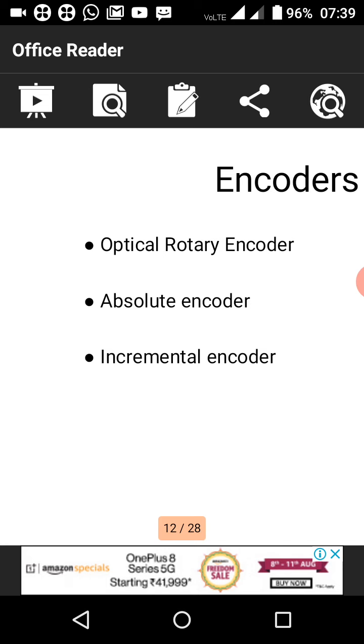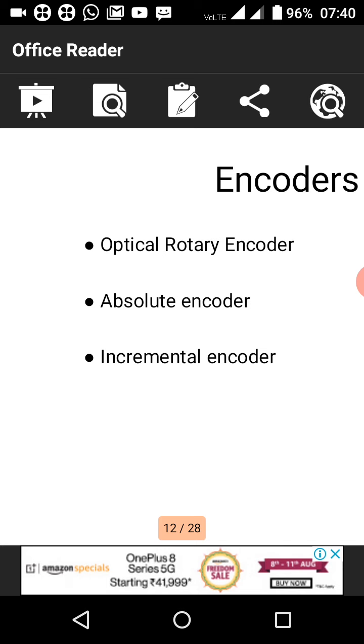The optical encoder is a transducer commonly used for measuring rotational motion.